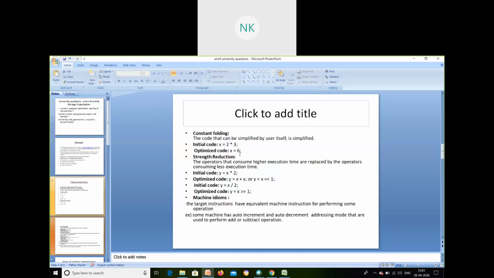In some programs, we will be writing value divided by 2. Value is equal to 6, we will be initializing in the front, and in the loop, we will be saying value is equal to value divided by 2. Instead of that, I can just give what is the value, 6 divided by 2. 2 3s are 6. So 3, I can give just 3. Correct. That will be minimizing the steps.